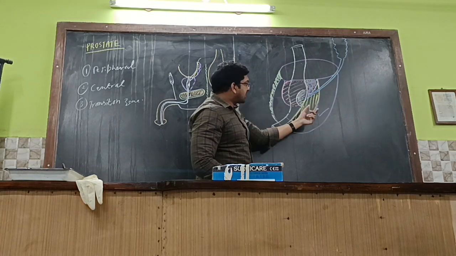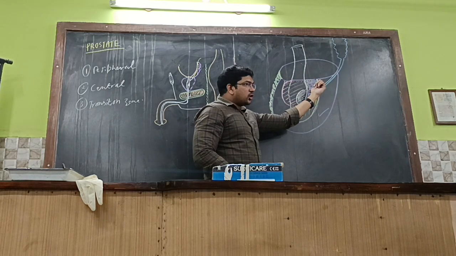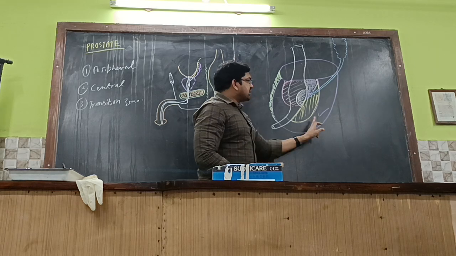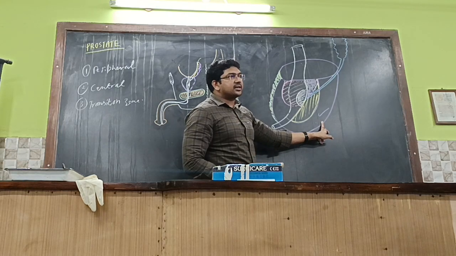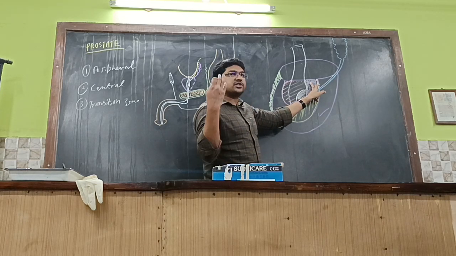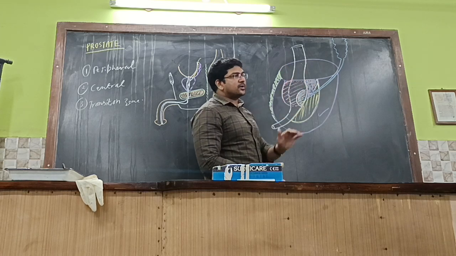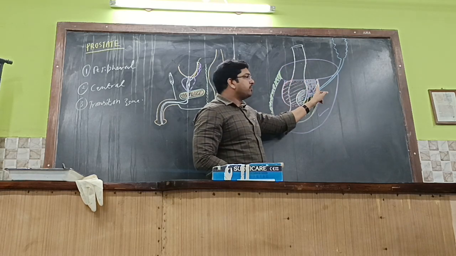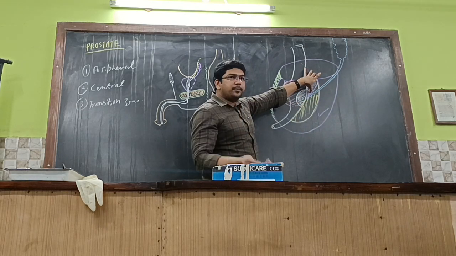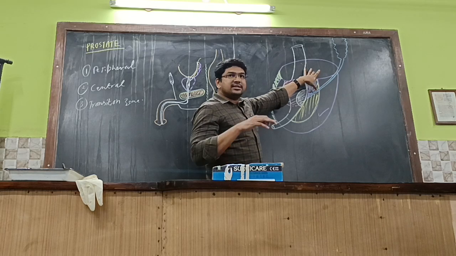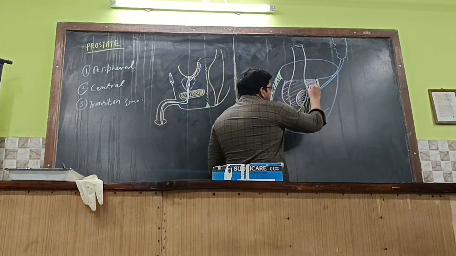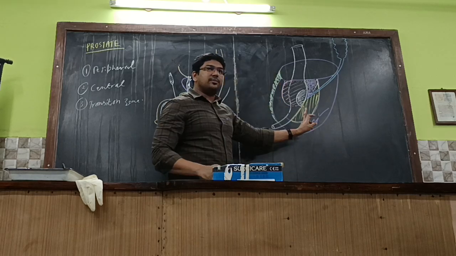Benign prostatic hypertrophy will be occurring from the transition zone and central zone over here, but from the peripheral zone, malignant prostatic growth occurs. Getting it or not? Benign, because it occurs because of hormonal imbalance. In elderly individuals, there will be hormonal imbalance because of the action of testosterone over this gland. This will grow. Getting it or not? So because of the hormonal imbalance, it is benign prostatic hypertrophy. Hypertrophy means the size of the gland will increase. Okay, the size of the cells will be increased. So this is the benign portion and this is the malignant portion. This will be asked in the examination.